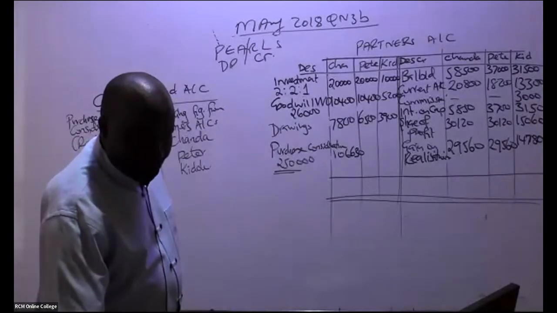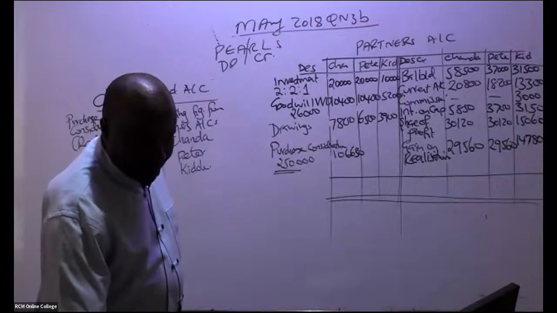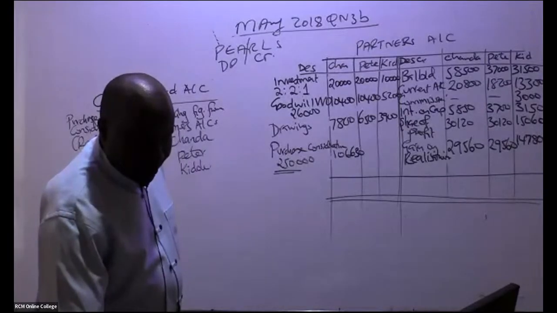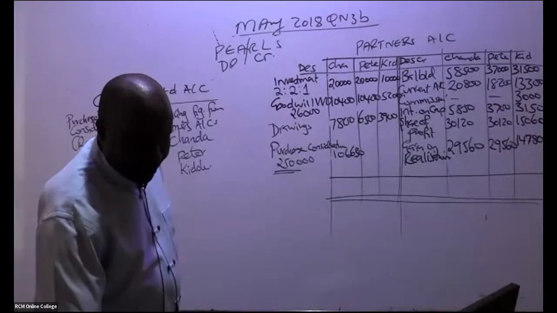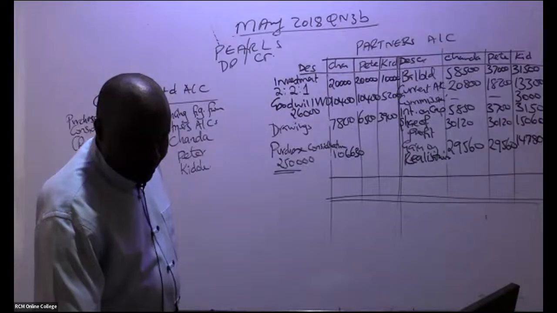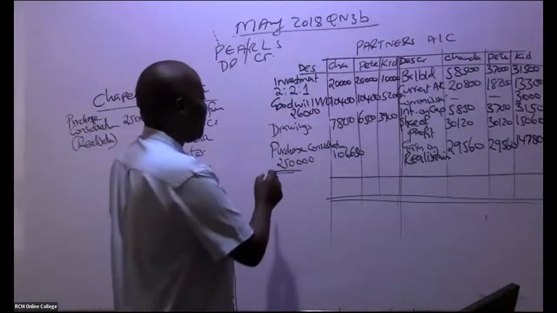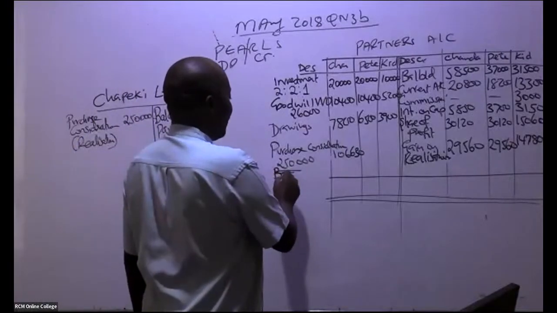And then the second one from this ninja. Remember, we're looking at the balancing figure.